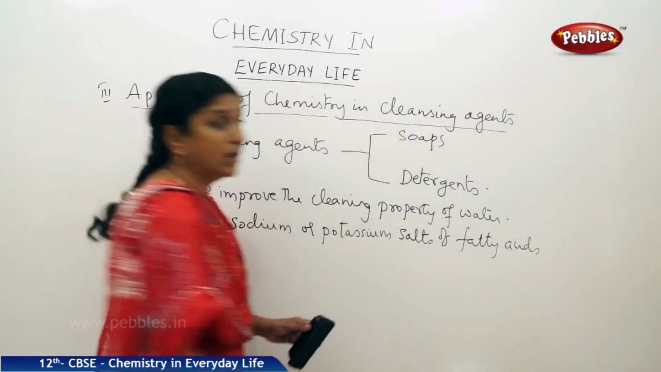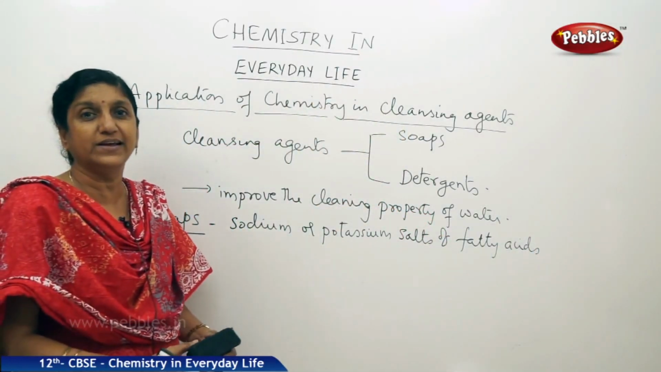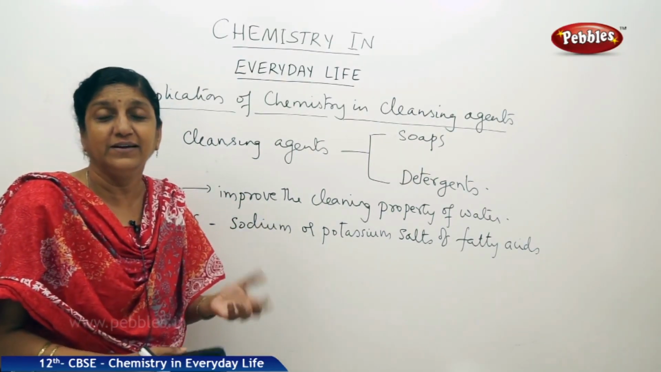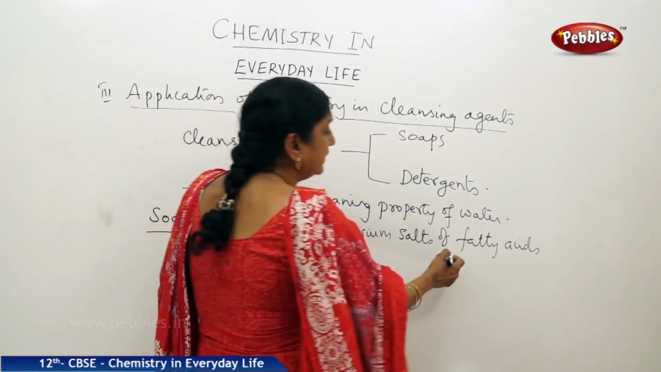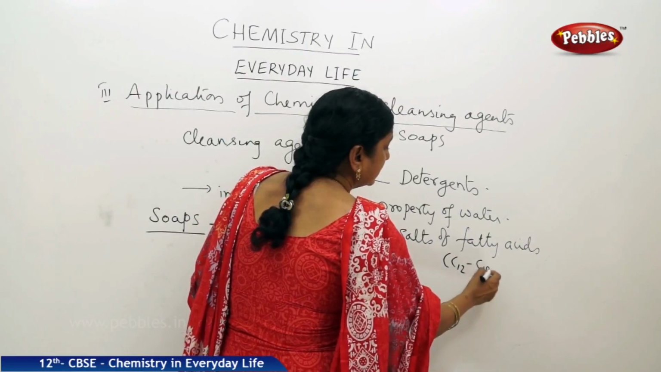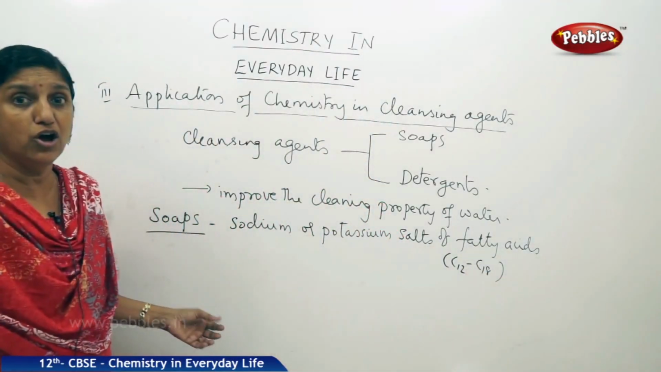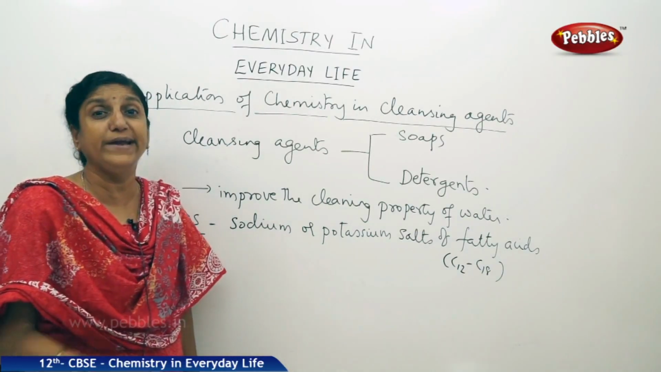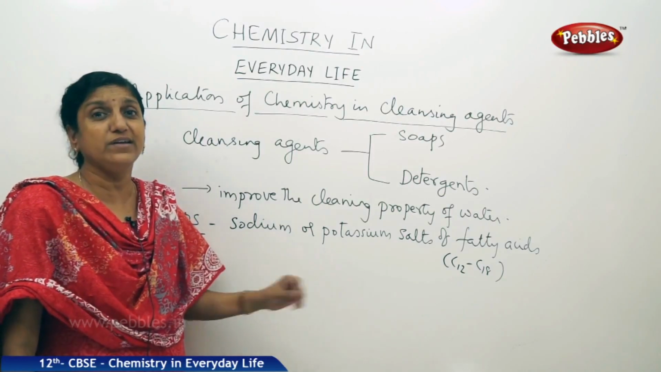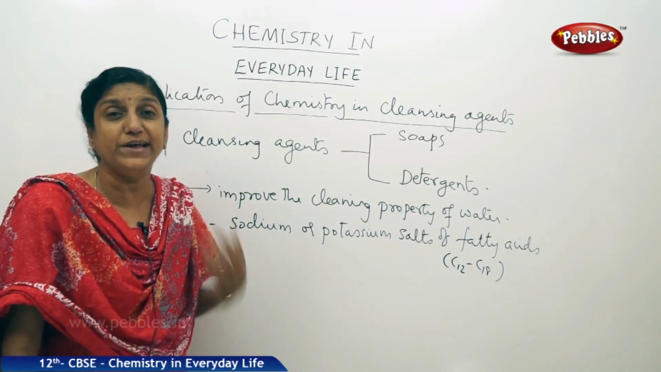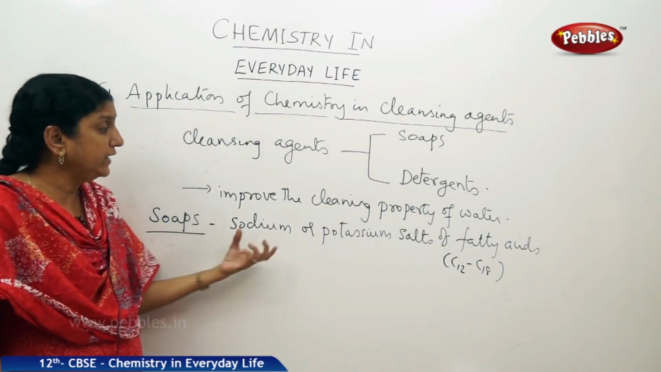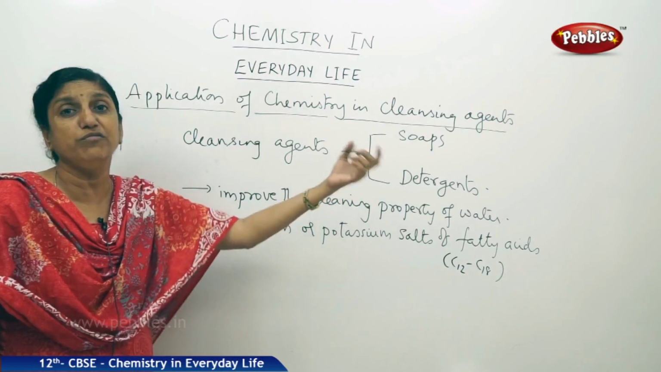What are fatty acids? We have studied under carboxylic acid. Long chain carboxylic acids are usually called fatty acids because they are obtained from fats, and their long chains usually contain C12 to C18 carbon chains. So very long chains made up of 12 to 18 carbons are termed as fatty acids. Generally you have these present in what are called fats.